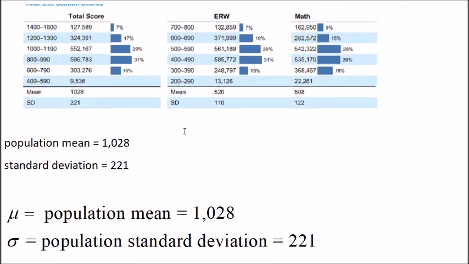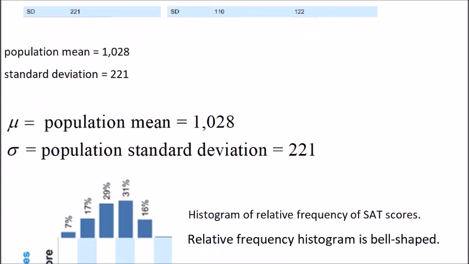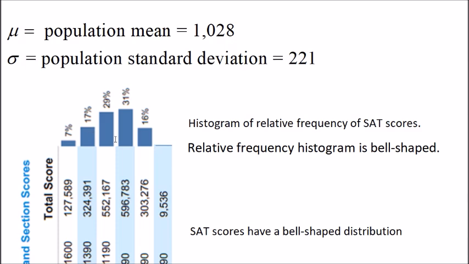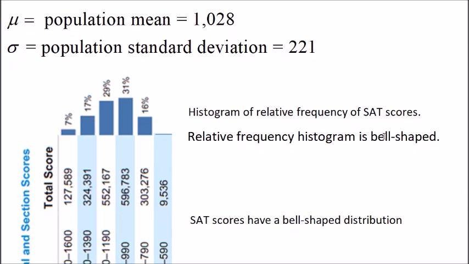What I'm going to do now is take this histogram right here and rotate it 90 degrees, and then it looks like this. In this case, we say that the relative frequency histogram of SAT scores is bell-shaped, or approximately bell-shaped, because it looks like a bell right here.